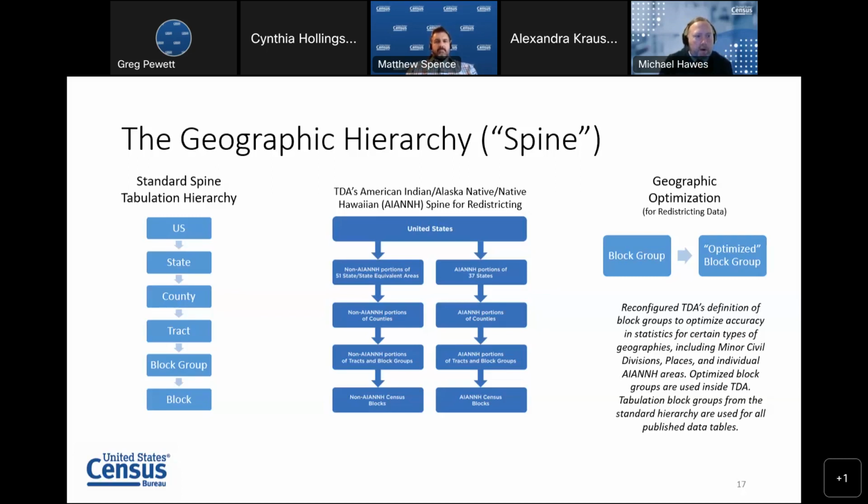So for the redistricting data, we made a series of optimizations to the geographic spine to bring other important geographies closer to the hierarchy such that we could improve accuracy for those geographies. That included branching out American Indian, Alaskan Native, and Native Hawaiian areas into their own branch of the spine, and then optimizing block groups within the spine in order to improve accuracy for geographies like minor civil divisions, places, and individual AIAN-NH areas.